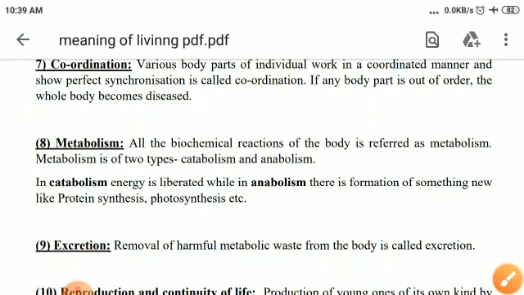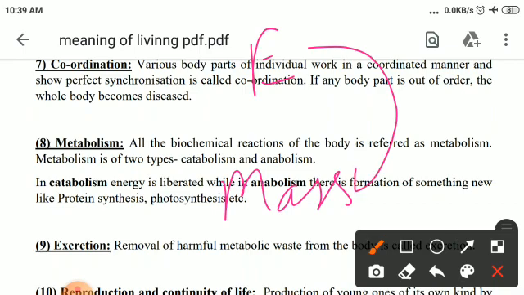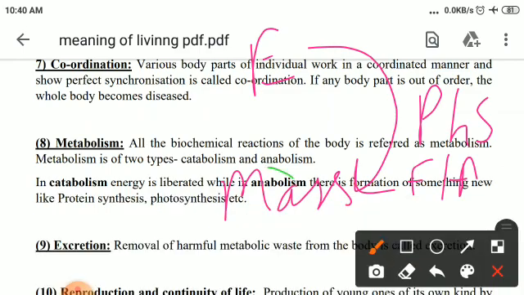We know that the whole world is made up of energy and mass. When energy is converted into mass, like in the case of photosynthesis, fat synthesis, protein synthesis, etc., this process is called anabolism.